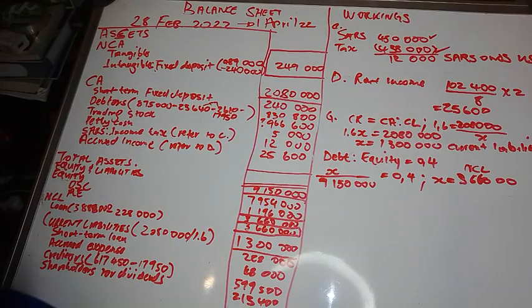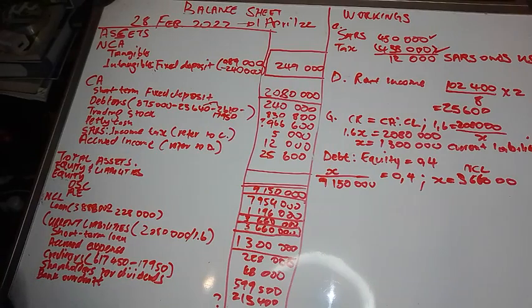And then we've got the bank overdraft, which is also given in the information. They said it's a balancing figure, so we don't know how much. We just put a question mark next to it. We are done with the extract.